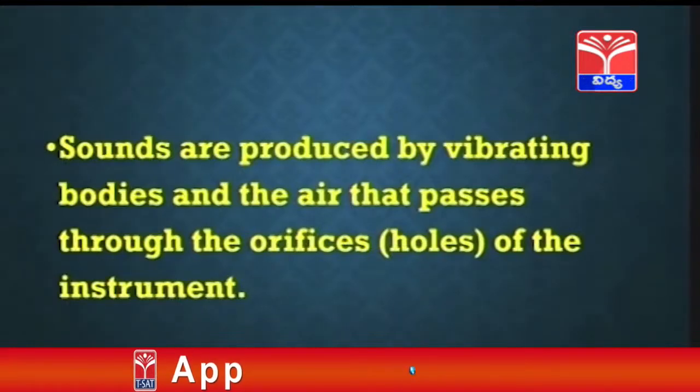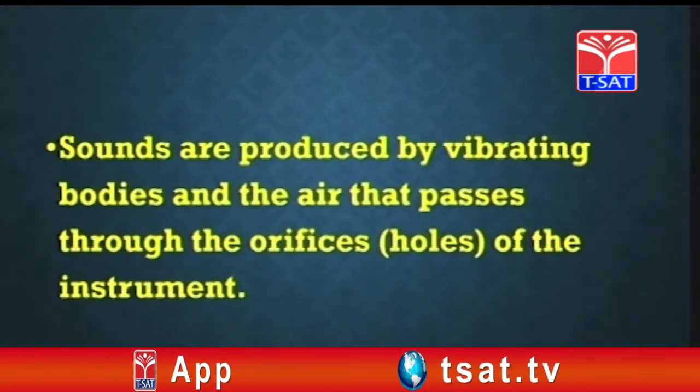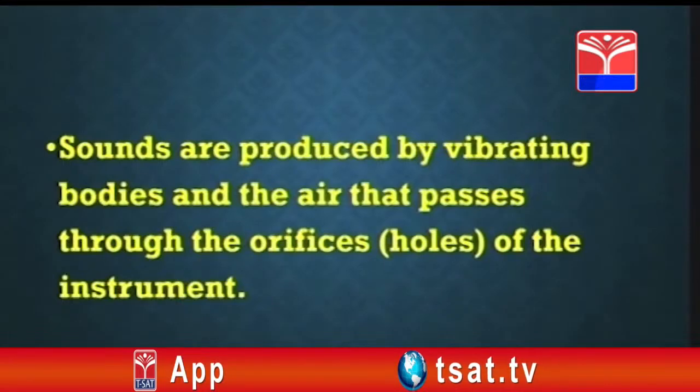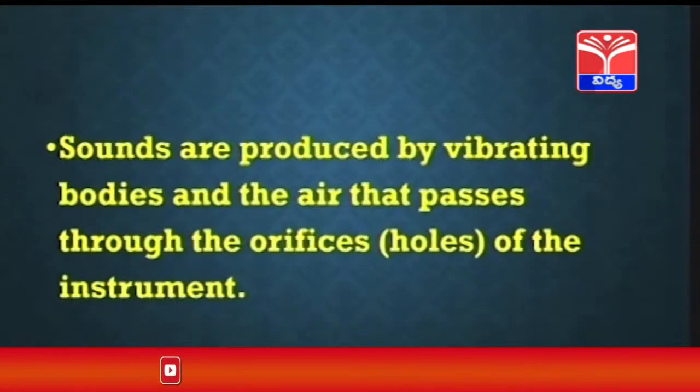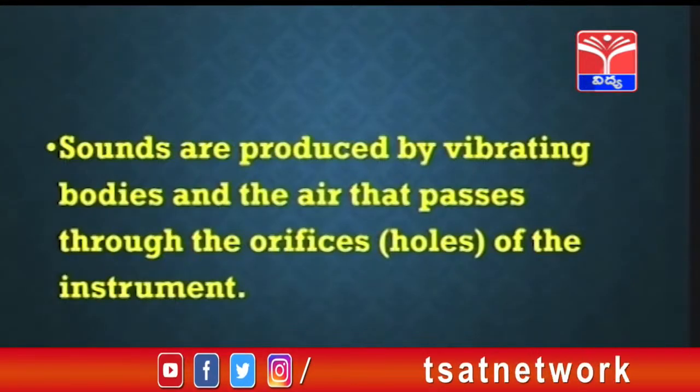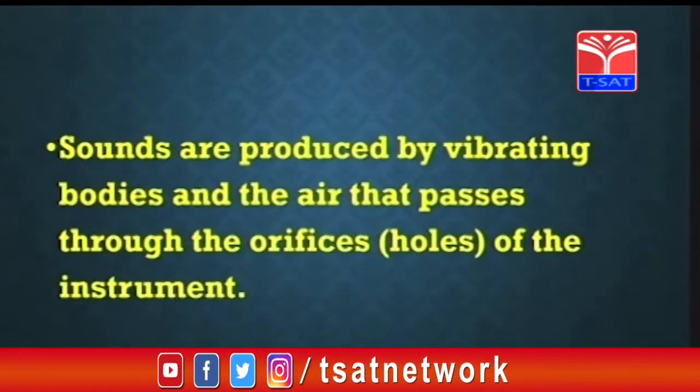So, you see instruments like flutes, shehnai have holes. Okay. So, air that passes through the holes and air that is blown into the holes, because of this, music is produced, and music is produced by vibrating bodies.